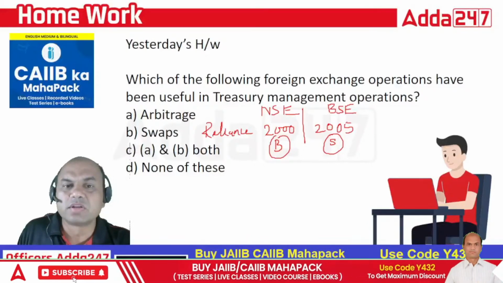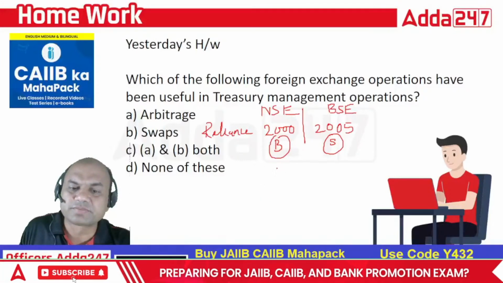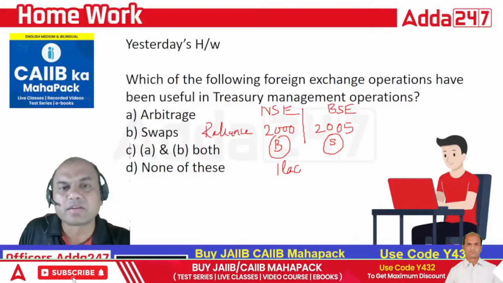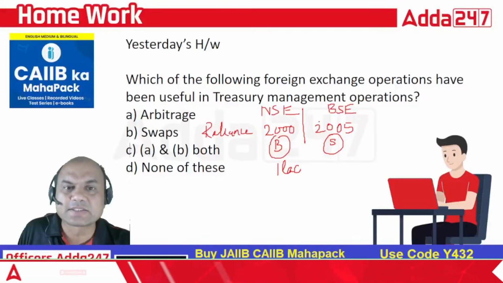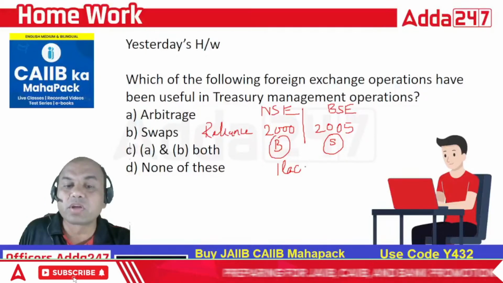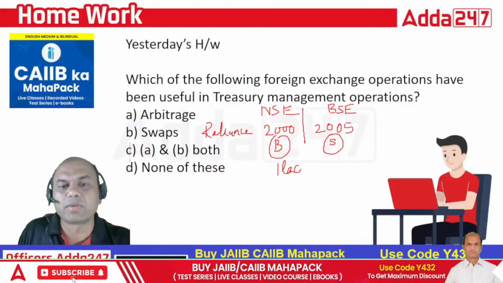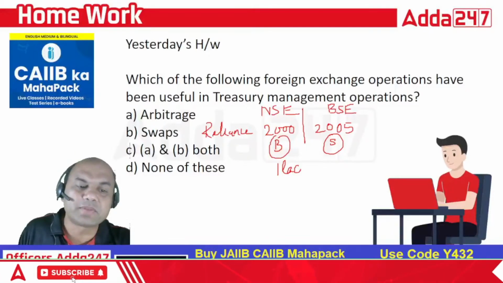So how much will I gain? 5 rupees. You'll say, why should I do everything for 5 rupees? No, buy 1 lakh shares, sell 1 lakh shares. How much have you gained? 5 lakh. In how much time? 2 seconds, 3 seconds, not more than that. That is the beauty of arbitrage. The main point of arbitrage is time. Now, what is a swap then?